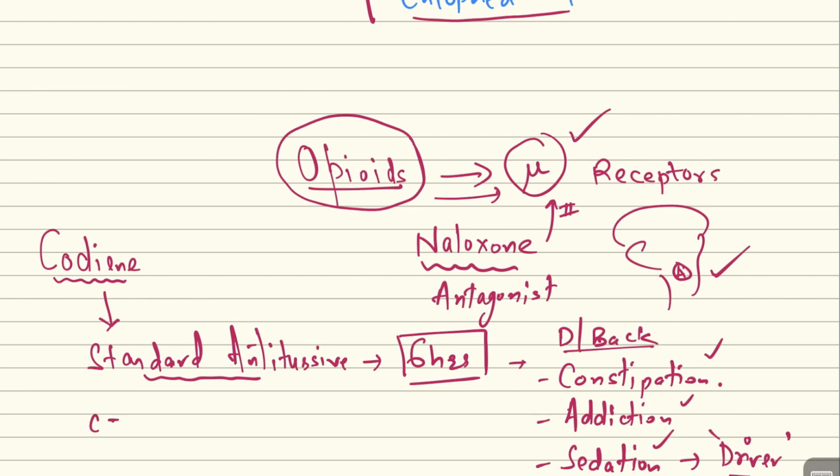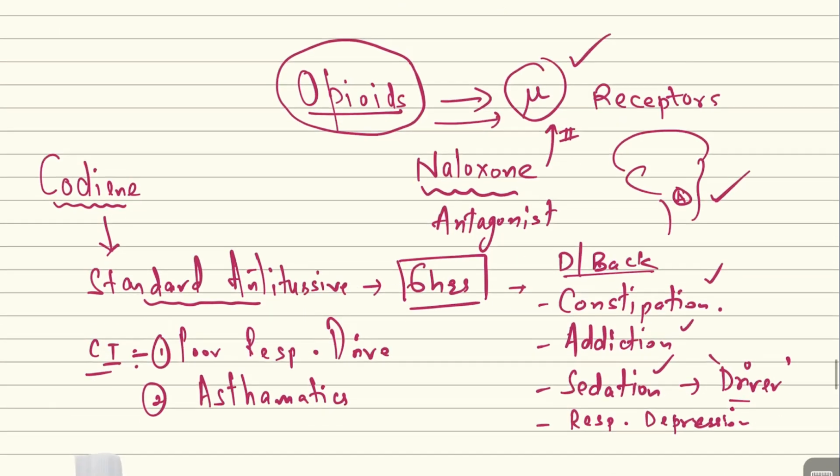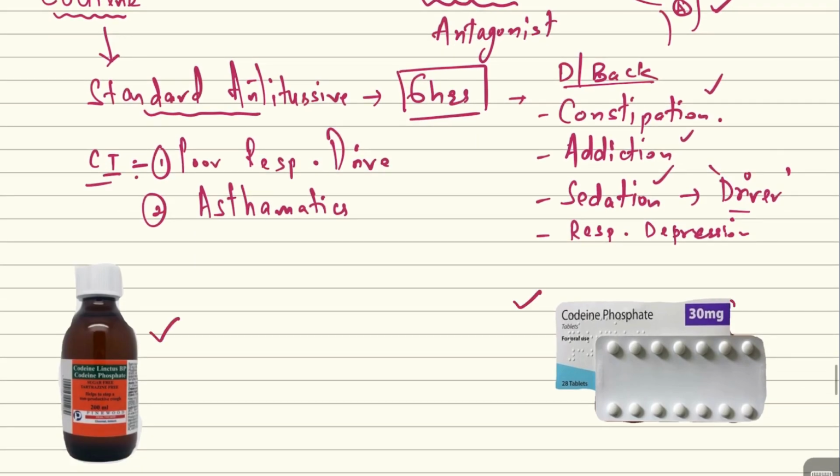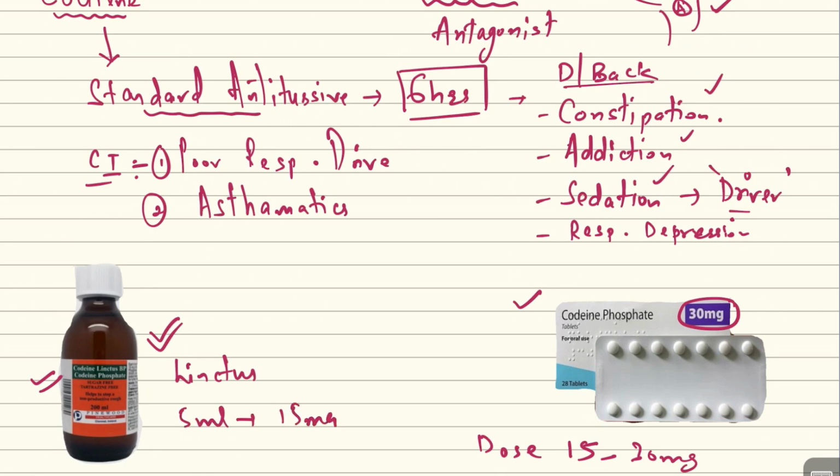That's why it is contraindicated in patients who have poor respiratory drive, and also in asthmatics. Codeine comes in the form of syrup as well as tablet. The dose of codeine tablets is 15 to 30 mg. And there is also a syrup in the form of codeine phosphate linctus, where 5 ml contains about 15 mg of codeine.